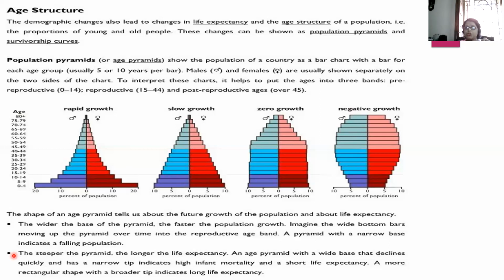An age pyramid with a wide base that declines quickly and has a narrow tip indicates high infant mortality and short life expectancy. A more rectangular shape with a broader tip indicates long life expectancy.